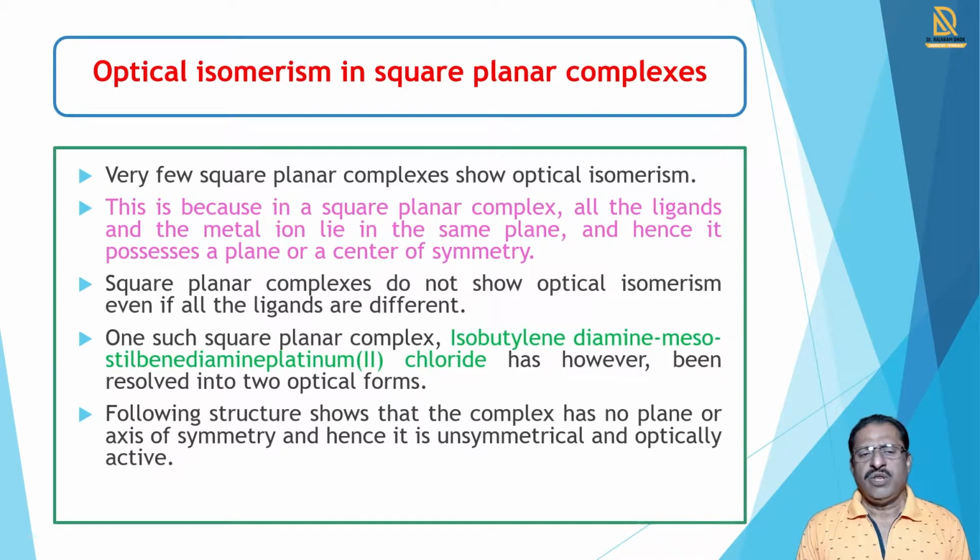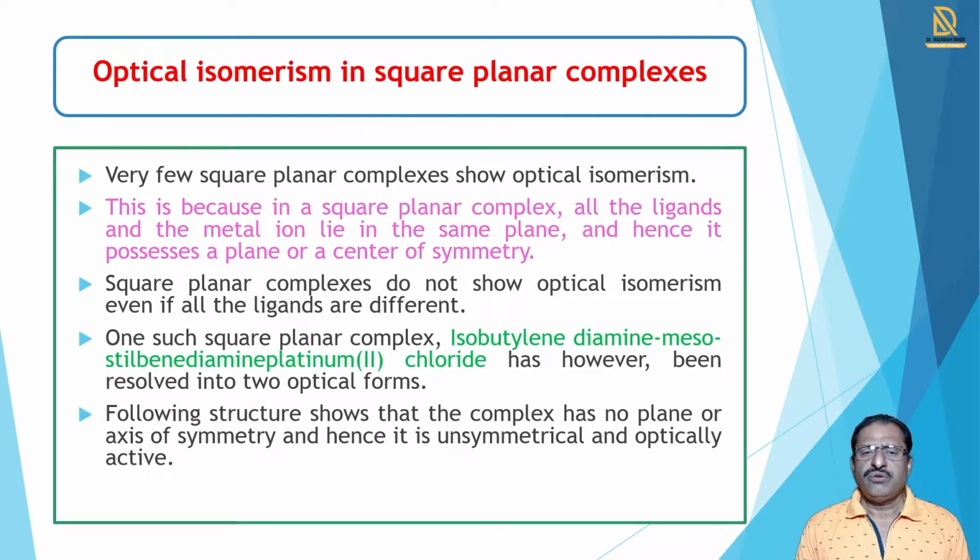Very few square planar complexes show optical isomerism, because in square planar complexes all the ligands and the metal ion lie in the same plane and hence it possesses a plane of symmetry or center of symmetry.